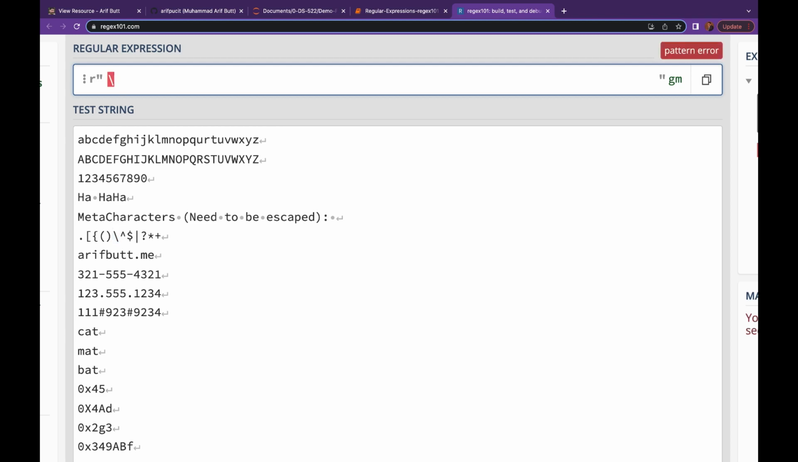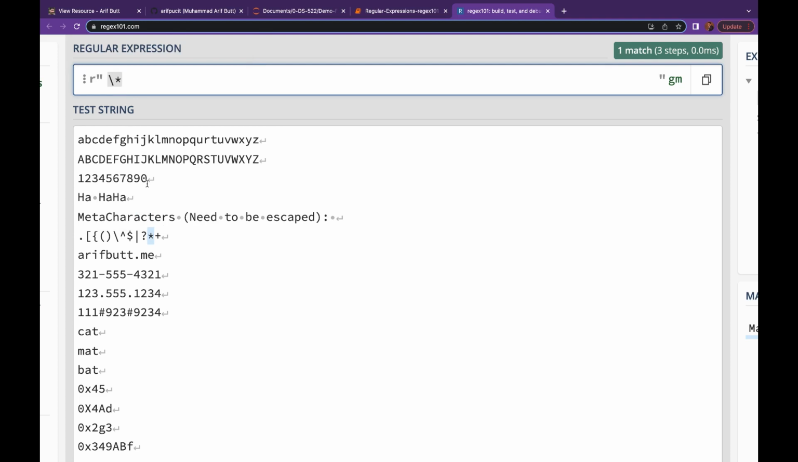Let me search for a question mark. So question mark has been selected. Let me search for the asterisk symbol, which also has a special meaning. So if I want to search for it, I need to precede it with a backslash. Great.